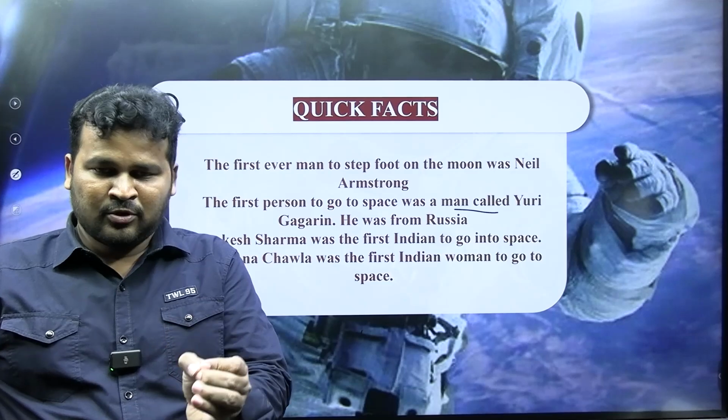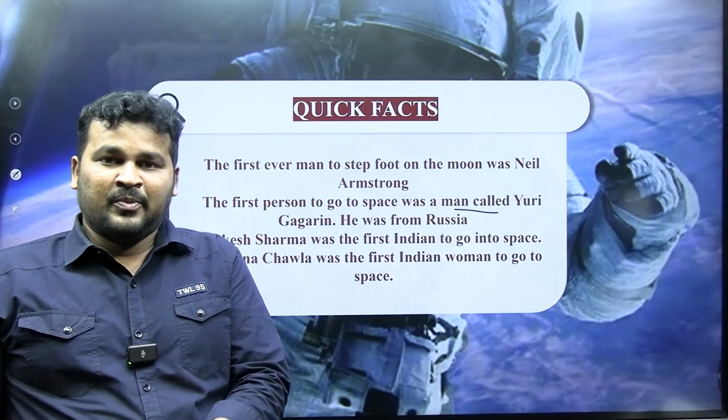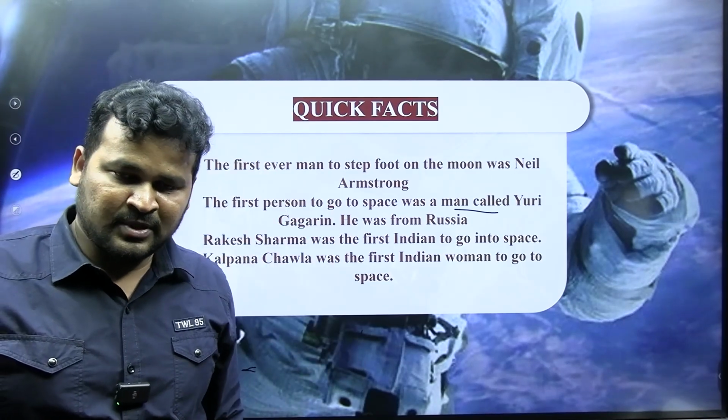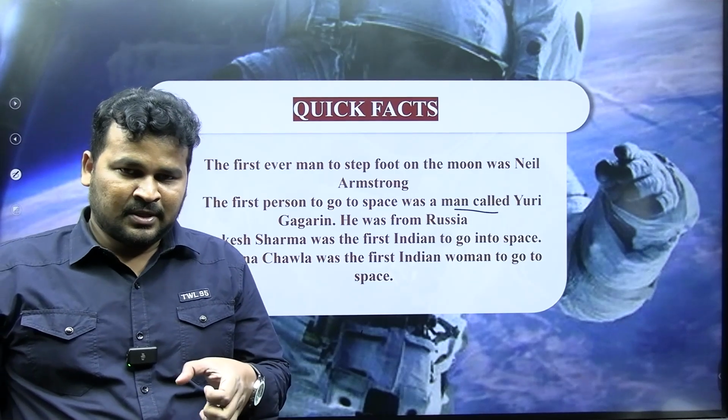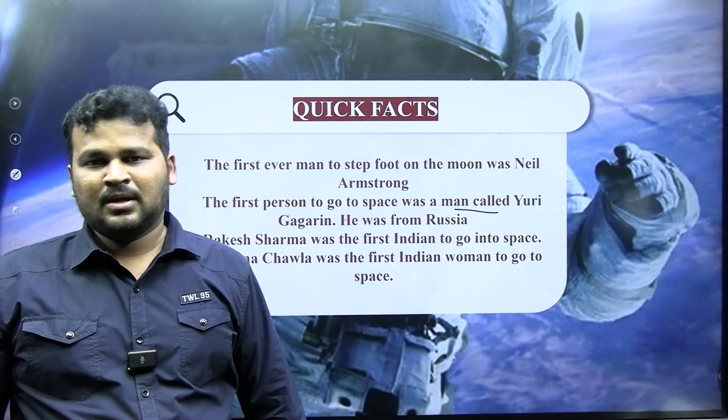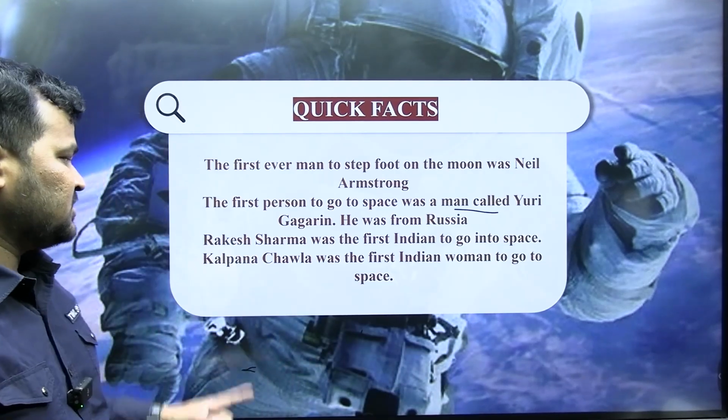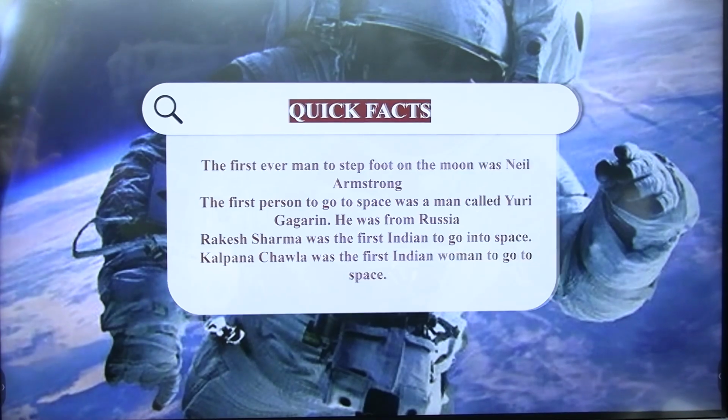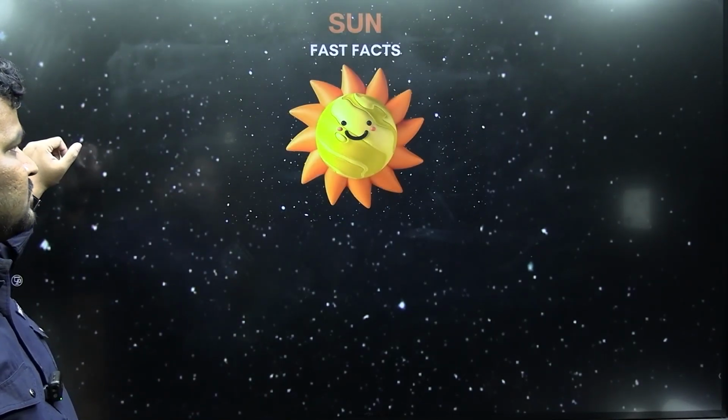Within 4 to 5 seconds she would have reached the surface of the Earth, but the space shuttle blasted. That's an unfortunate thing. But even though she died, she is our first Indian woman who went into space, so we have to remember it.